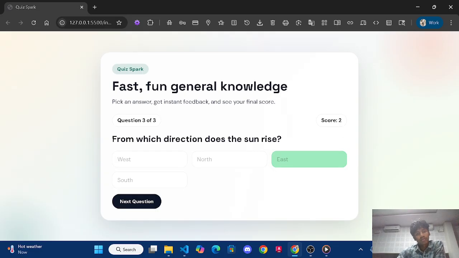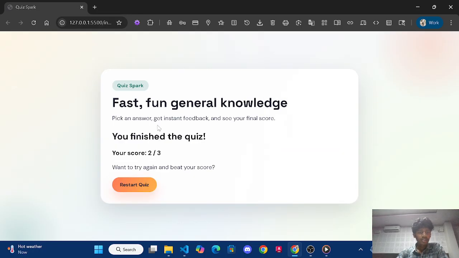We had three questions, but I got two correct, and you can see a score of 2 because one question is incorrect. I will click next question, and you can see it says you finished the quiz. I answered two of the three questions correctly, that's why the score is 2. If we want to play the quiz again, we can click restart.